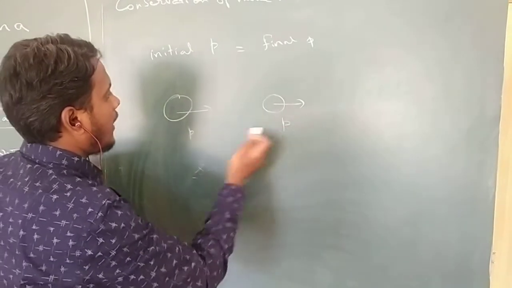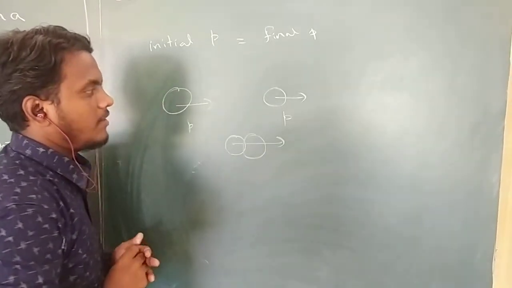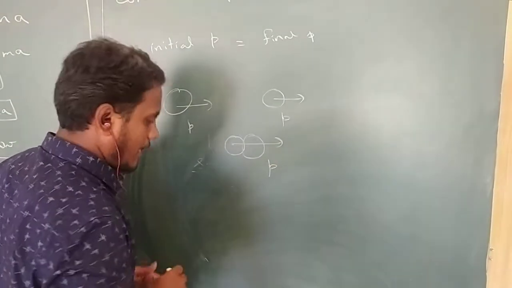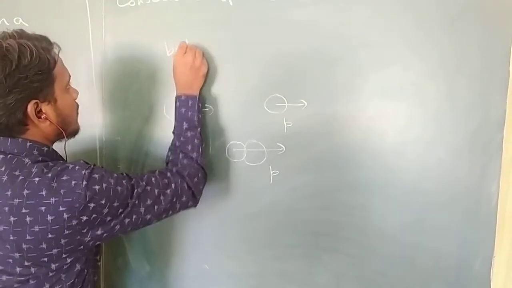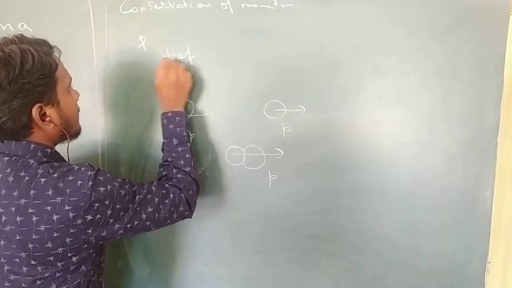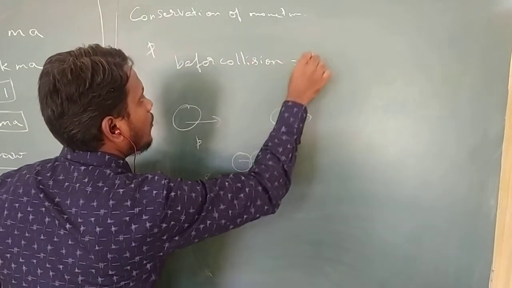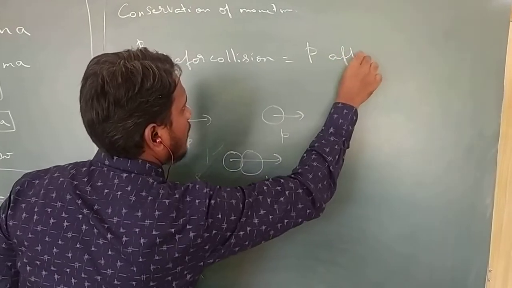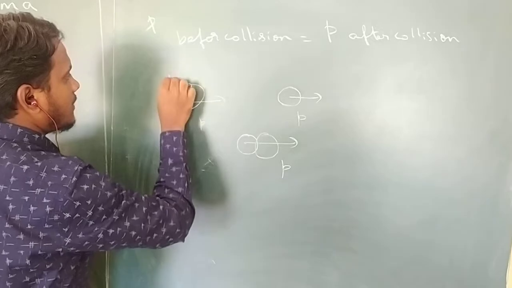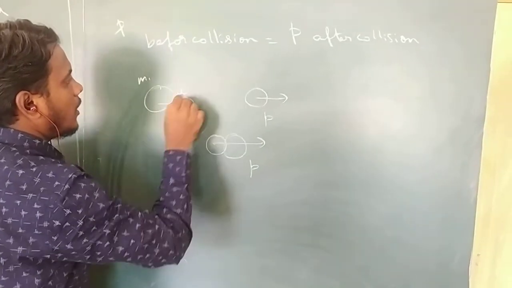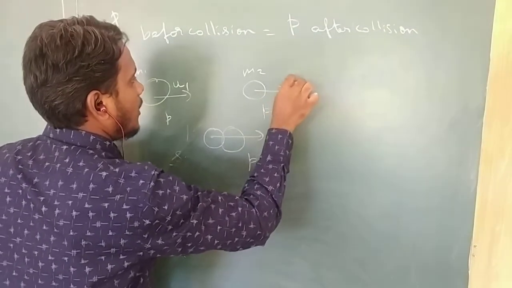Once they collide with each other, they will move again with a different momentum. So here we say that the momentum before collision is equal to the momentum after collision. Let's say this object has a mass m1 and is moving with a velocity u1, and this has m2 and is moving with a velocity u2.